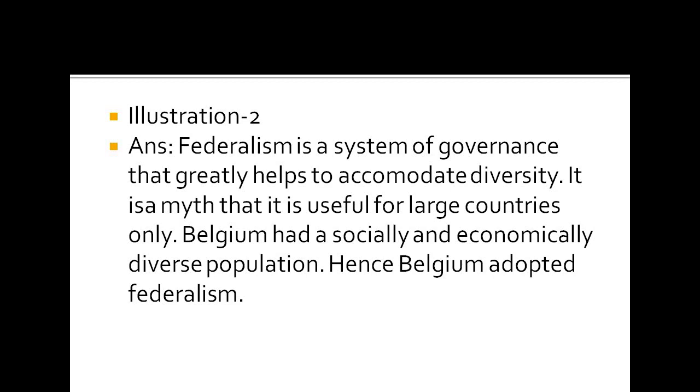And illustration 2 was: why has Belgium adopted federalism? Federalism is a system of governance that greatly helps to accommodate diversity. It is a myth that it is useful for large countries only, and Belgium has a socially and economically diverse population, hence Belgium has adopted federalism.